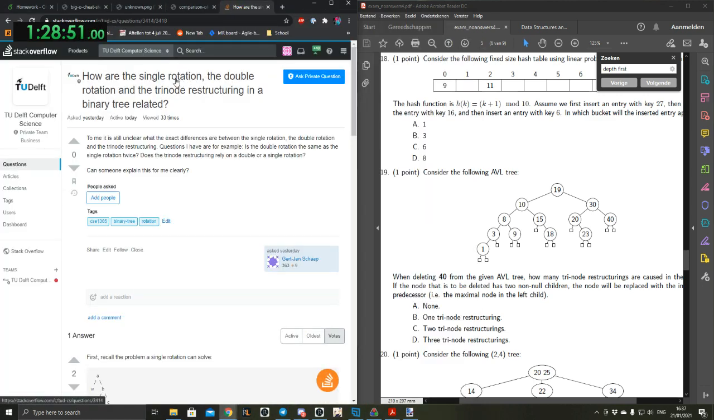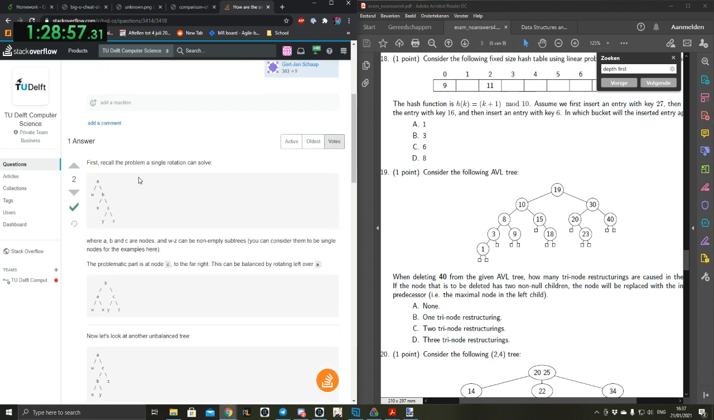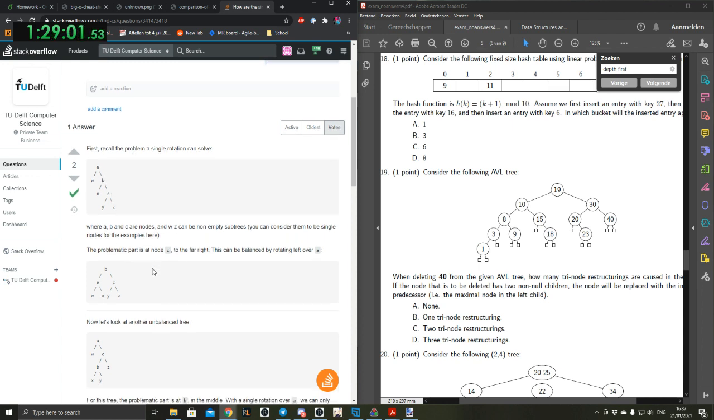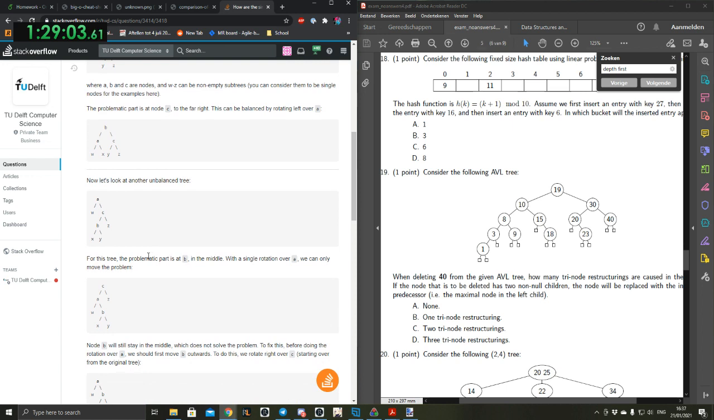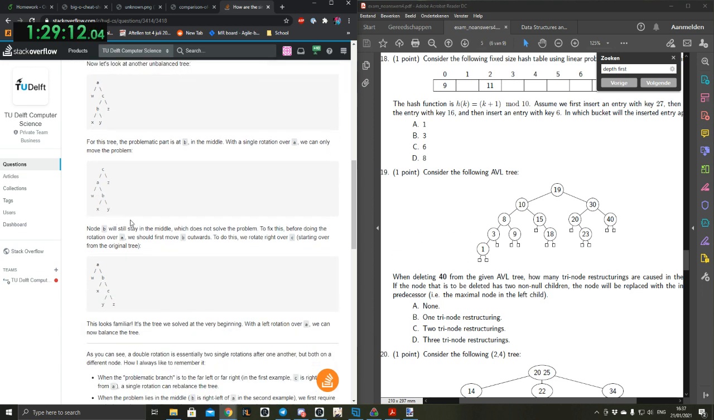How is the single rotation, the double rotation, and trinode restructuring in the binary tree related? Recall a problem that a single rotation can solve. Okay. Problematic part to be in the middle. Single rotation over A, all that would happen is this. It does not solve the problem.